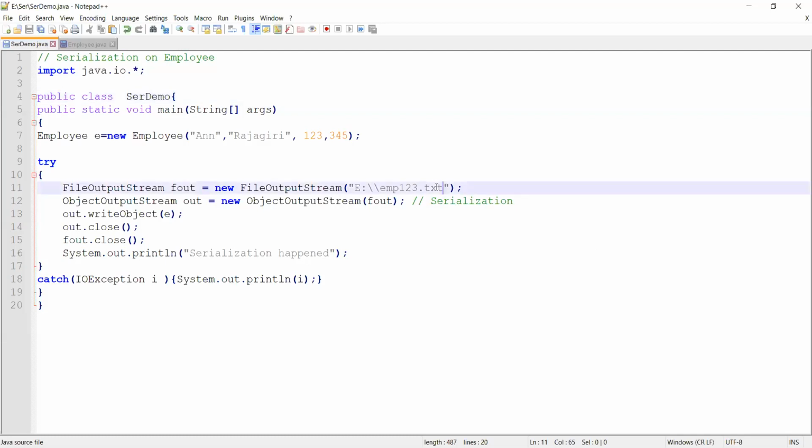It isn't necessary you always save it in a txt. Actually, the formal way is you save it in .ser, a serializable file. Why I saved it in txt is so that I am able to open it and show it to you. You can even save it in .ser, everything is one and the same.